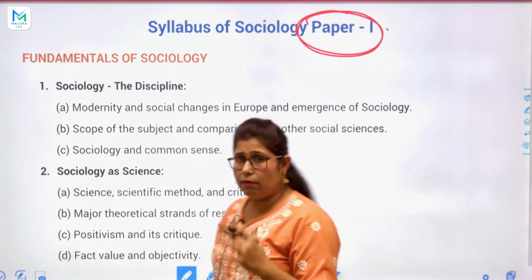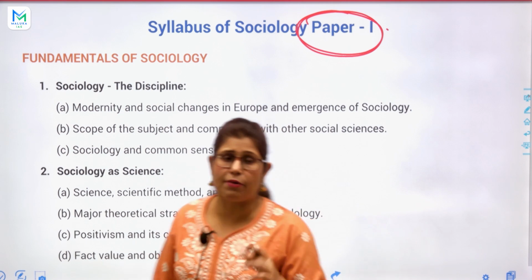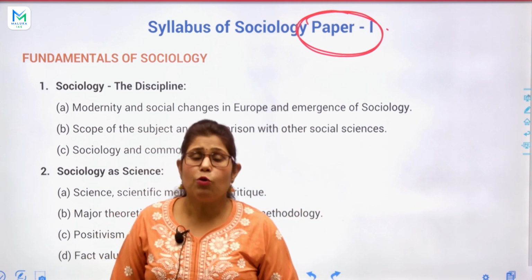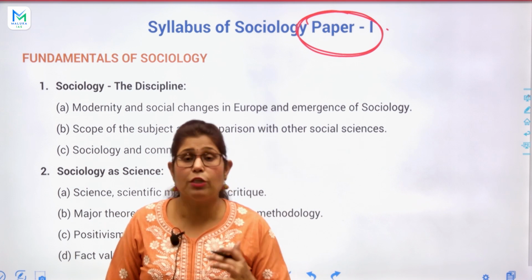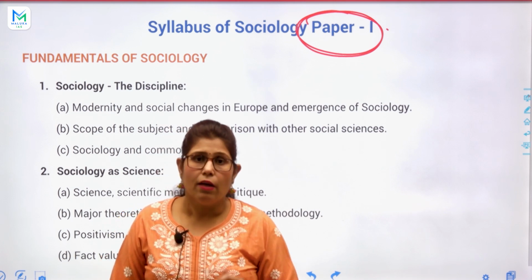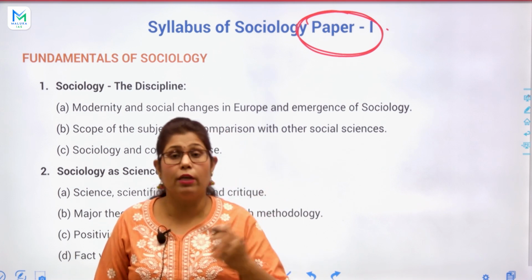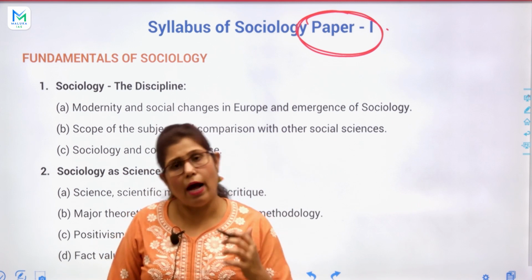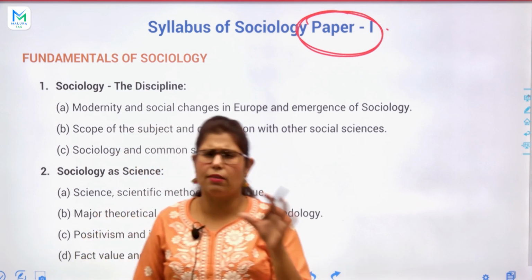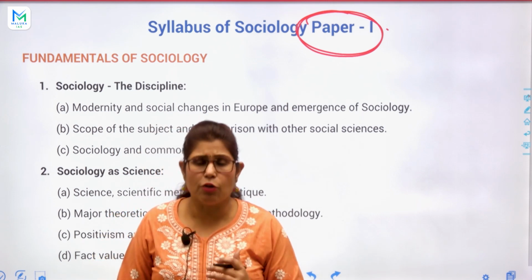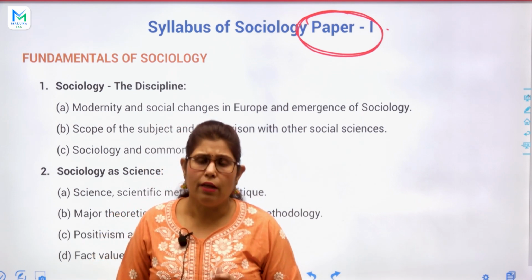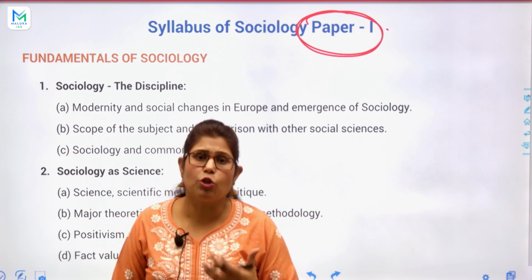After discussing the syllabus, we will definitely discuss how to study, what we should study, and which books are helpful for the sociology paper. We will discuss it in a summarized way, not a very lengthy way. This video is only to help you know what sociology is.